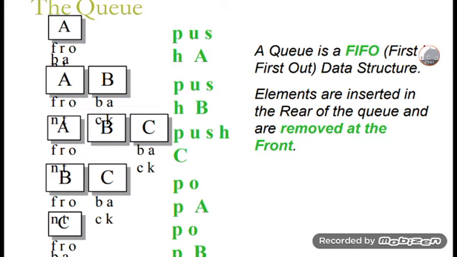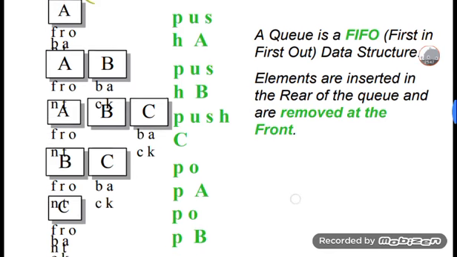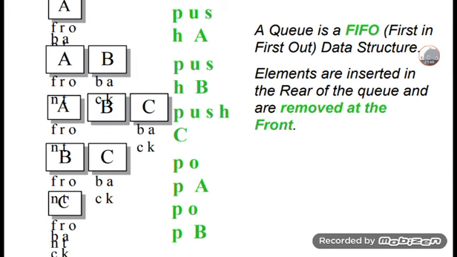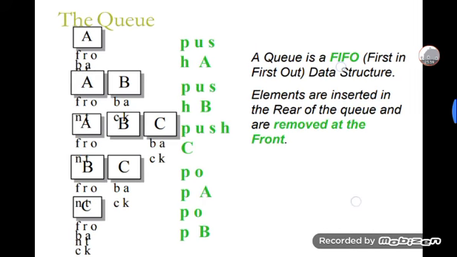In this, push operations are done by push A and push B and push C and push A. Then pop operations. The first three operations are done by push, and then the pop operations, pop A and pop B, are removed. This is about the queue.